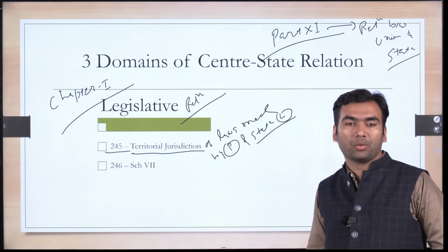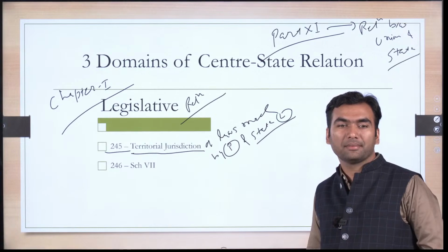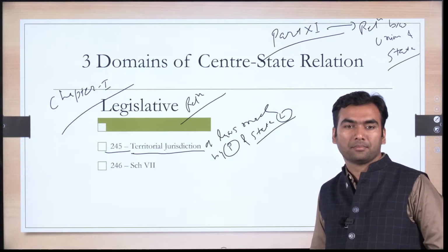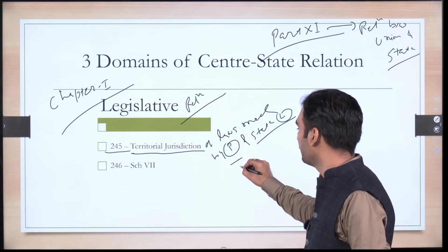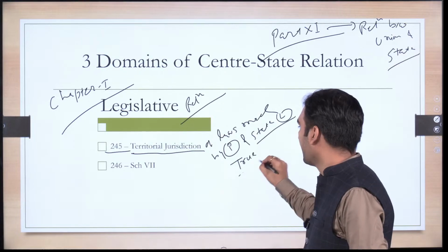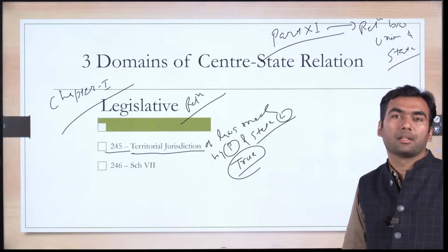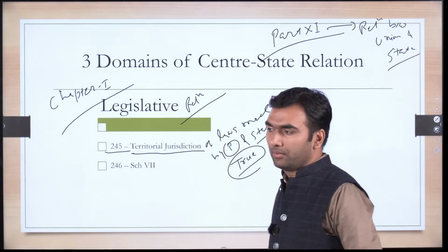Yogesh is saying no, that's not true. Anyone else with any other opinion? The correct answer is it is true. Parliament can make an extraterritorial law.